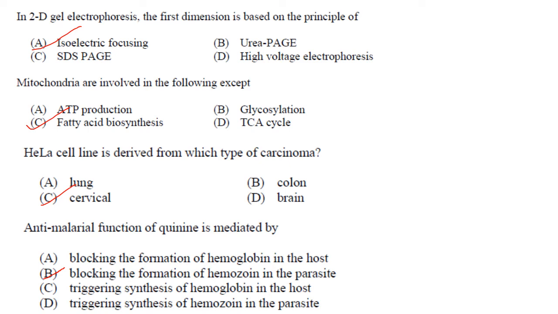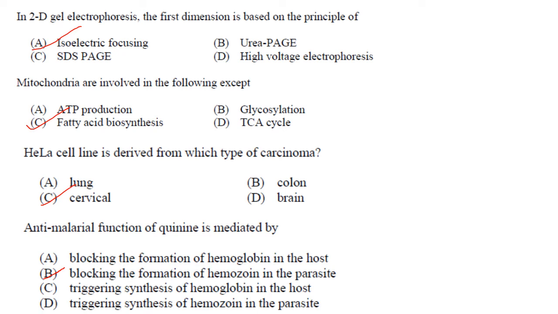Mitochondria are involved in all of the following except fatty acid biosynthesis. Fatty acid biosynthesis takes place in the cytoplasm. HeLa cell line is derived from which type of carcinoma? It is derived from cervical cell carcinoma. So answer is option C.